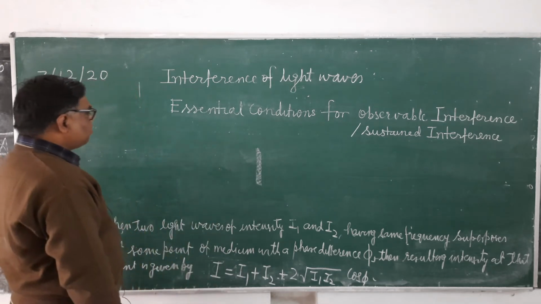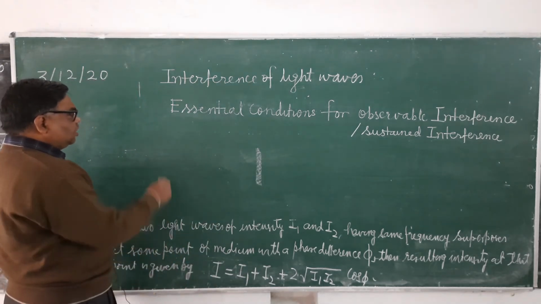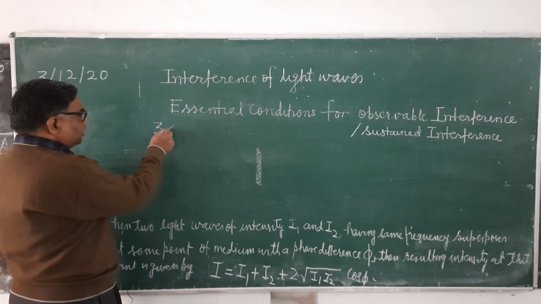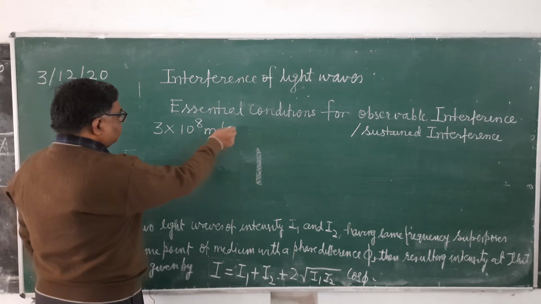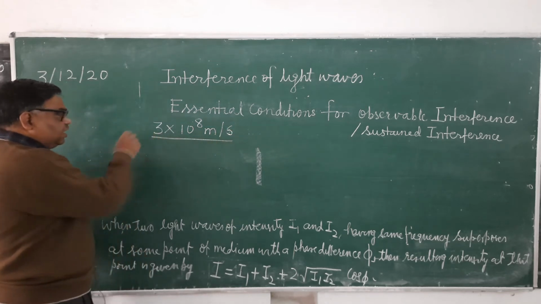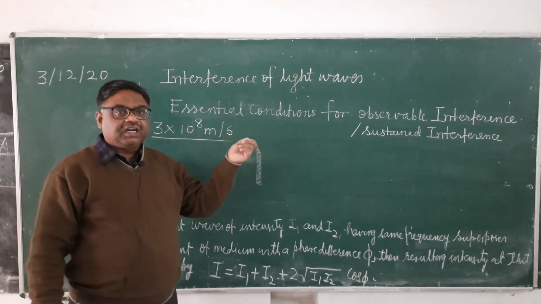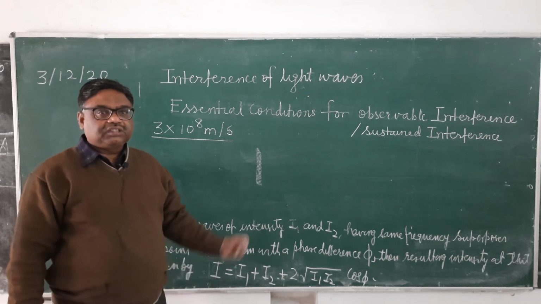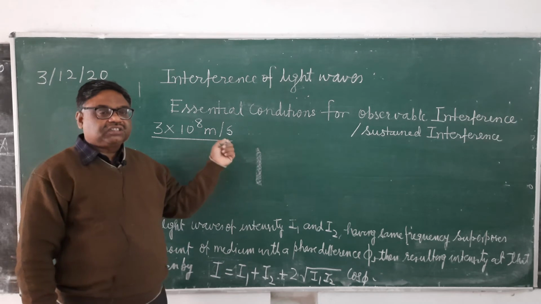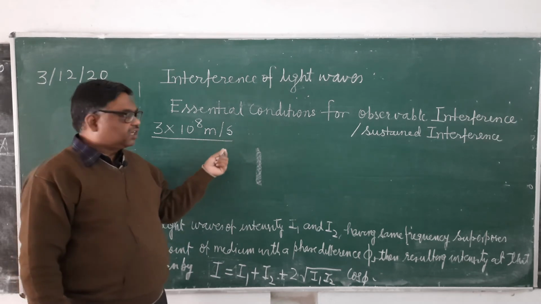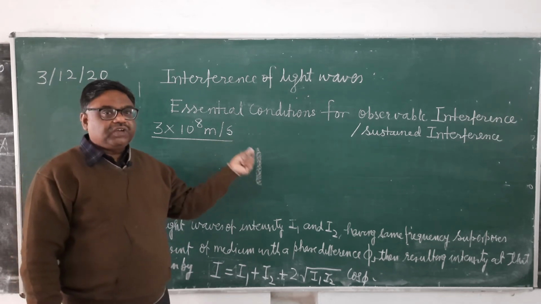And why does it keep on changing in very quick succession? Because light travels with a very high speed, 3 into 10 to the power 8 meter per second. And second, light is not a continuous wave. It has innumerable discrete pulses which reach any point in very quick succession.